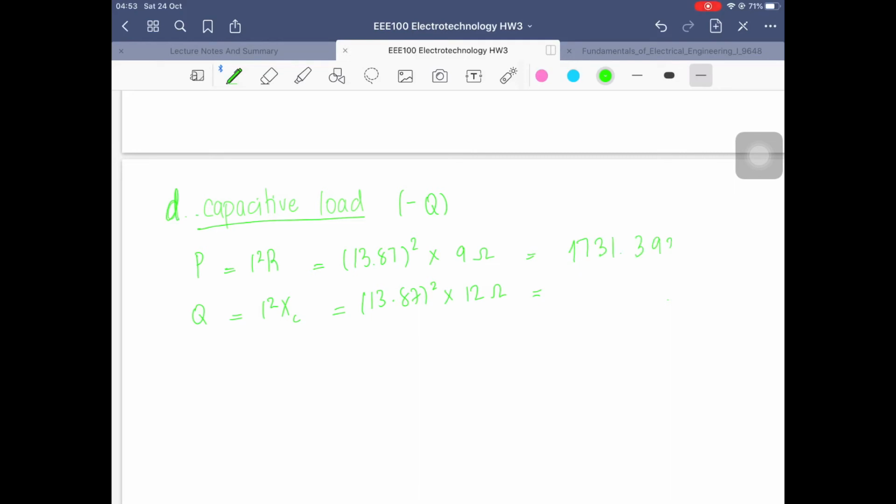So we have the value of the true power and the value of the reactive power. So it is very easy to find S, the apparent power, by using the Pythagorean theorem. Is that right? Yes, it is right. So here we go, S is equal to the square root of P squared plus Q squared. As usual, we plug in the numbers and we get the number we are finding for the apparent power.